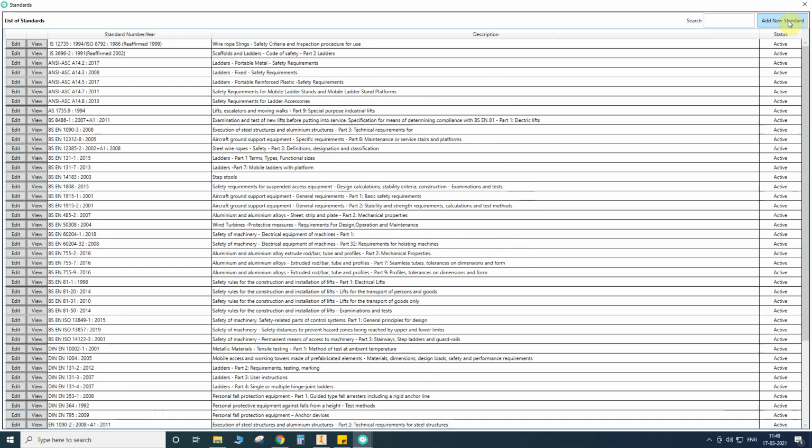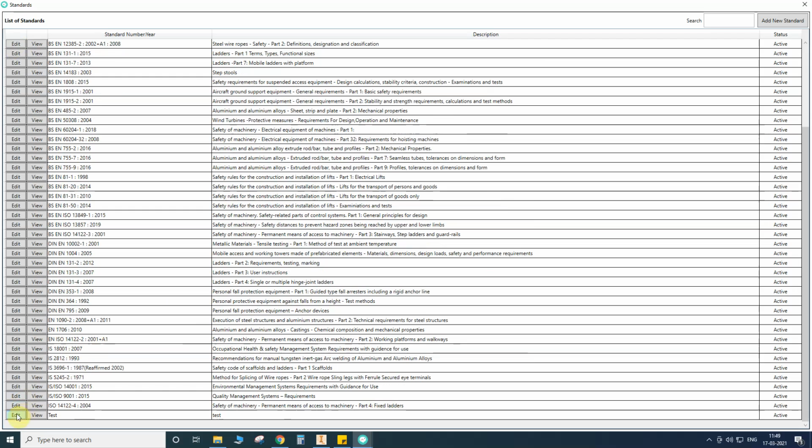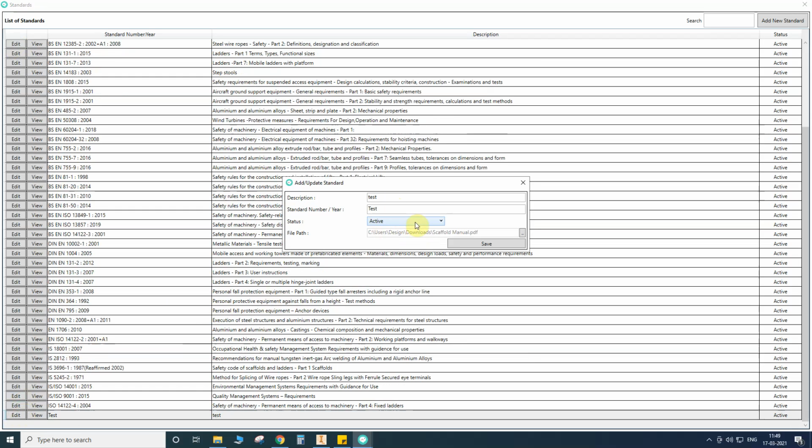So the add new standard permission is only for quality managers and design managers, and the edit permission is for both. Why is edit permission required? Suppose a standard is inactive, or versions are updated, we need to mark it as inactive. Even if you mark it inactive, we can still use the standards for 2 years. Once in 2 years we need to report to the purchase department to purchase the new standards. That's why we only have active and inactive.